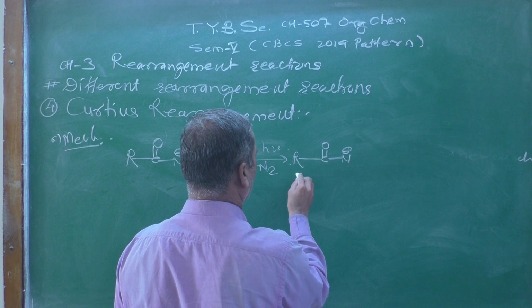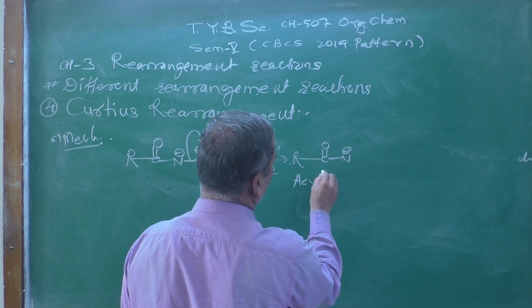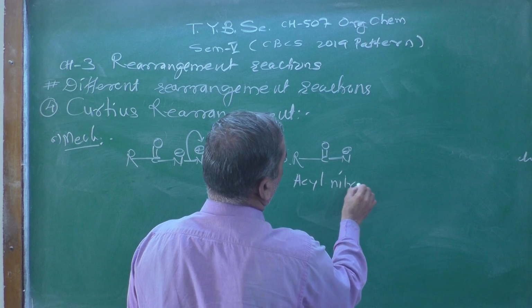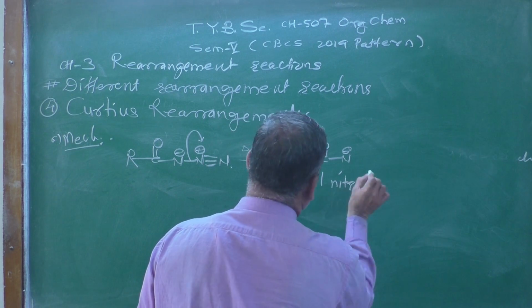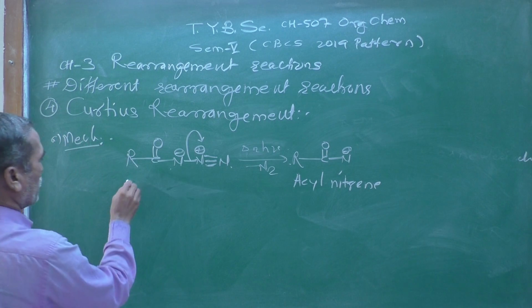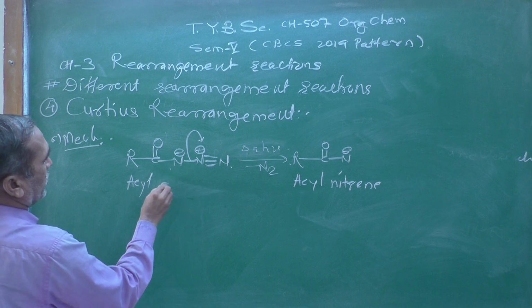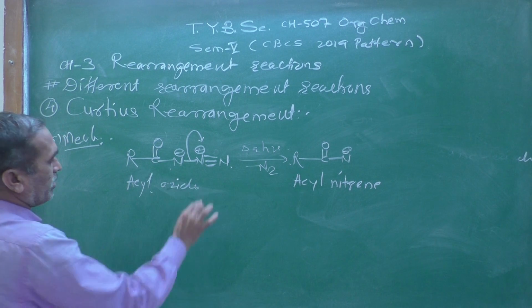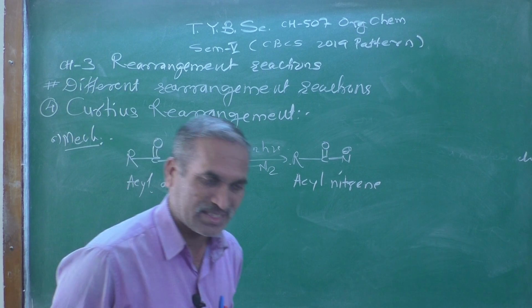This one is known as acyl nitrene. The starting species is known as the acyl azide.